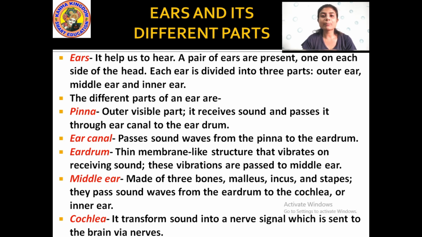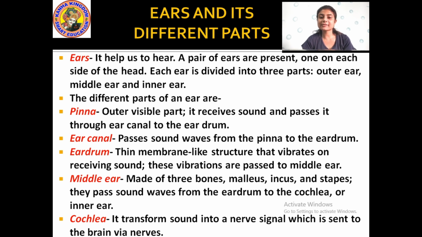Made of three bones. This middle ear is made of three small bones. And what are the names of those bones? Those are malleus, incus and stapes. What are the three bones present in the middle ear? This middle ear is made up of three small bones. The names of the three bones are malleus, M-A-L-L-E-U-S, then incus, I-N-C-U-S, and stapes, S-T-A-P-E-S. They pass sound waves from the eardrum to the cochlea or inner ear.